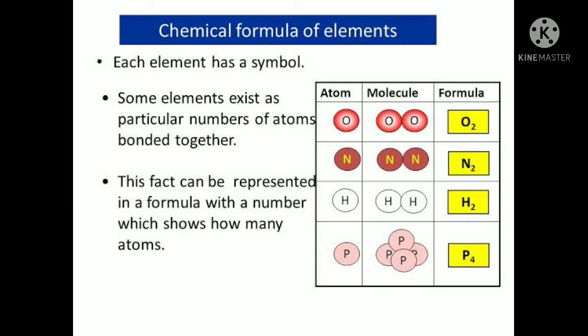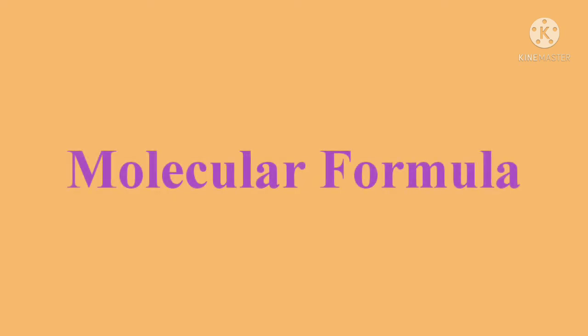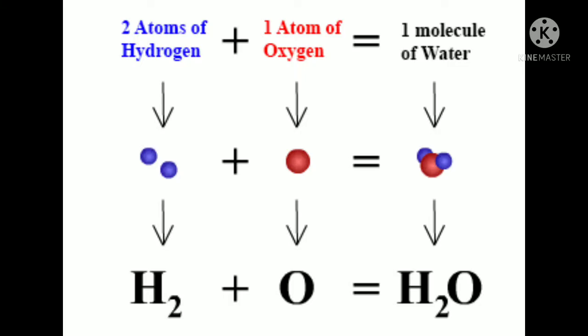Now we'll go one by one. Next we'll study the molecular formula. Last time we studied the formula of the element. Now, molecular formula, see here on the slide in front of you. 2 atoms of hydrogen, we know hydrogen is written H2, isn't it? And 1 atom of oxygen, and it will be a molecule of water, that is H2O.